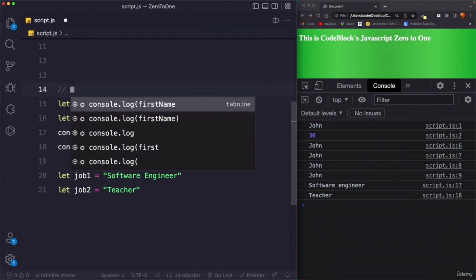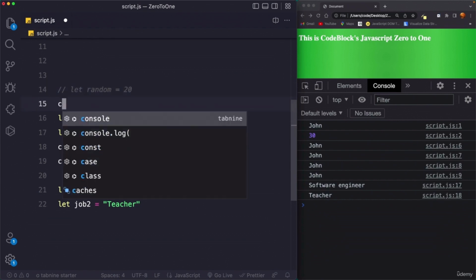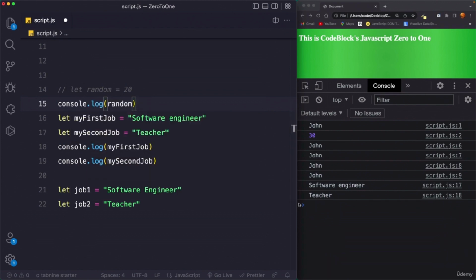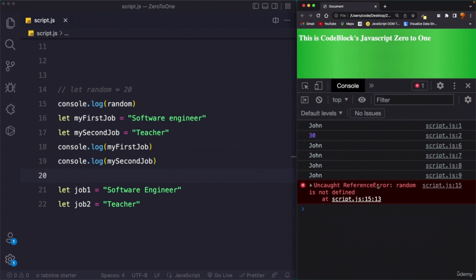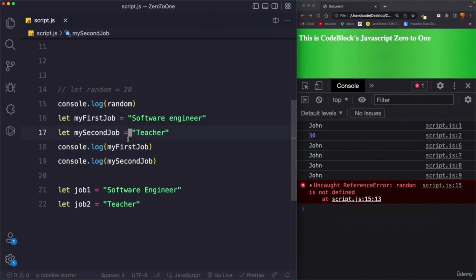And one thing good about comments is that when you write a comment, the JavaScript engine does not parse that line. For example, here if you declare a variable, I can say random equals 20, and now if you console.log random, we will get a reference error. If I save this, refresh, you can see we are getting a reference error. It says random is not defined. Why? Because this is simply a comment, and a comment is not executed by the script. So always remember, we use comments to actually comment down some parts of the code. But again, we can use comments in many ways as well.